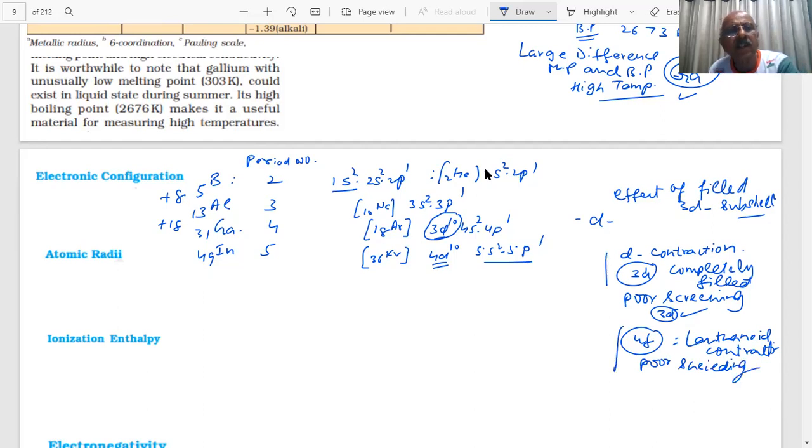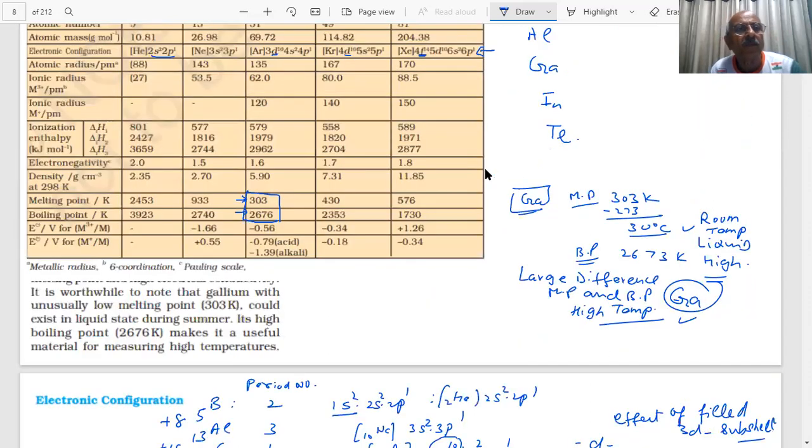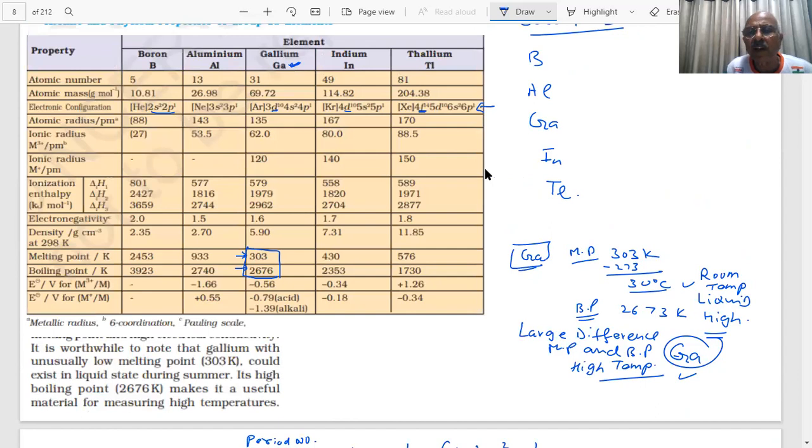What effects are we seeing here, student? Let us see the atomic radius. Boron to aluminium, see the important point. Atomic radii in picometer, 88, 143. Increase. Aluminium to gallium, 135. Now the problem comes, student.